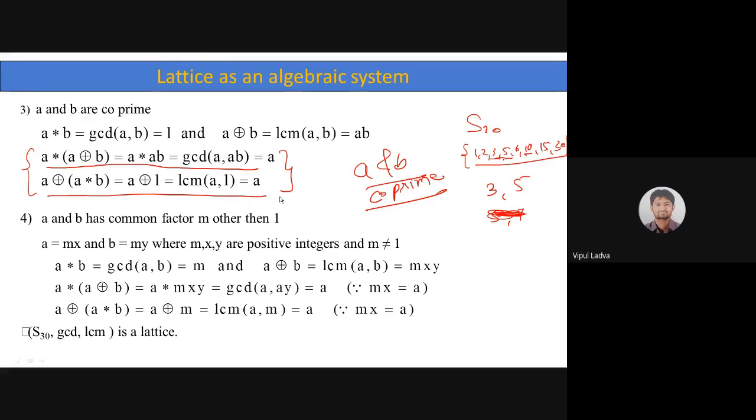So this is one of the other ways to prove that S30 is a lattice. It is not compulsory that you need to prove it that way. You may take help of that particular table, as I said earlier. With the use of that table, you can say that S30 is a lattice. Till now we have just proved that S30 with the two binary operations GCD and LCM is a lattice. Now what we are looking for is to prove that it is a Boolean algebra. S30 with the operations GCD and LCM is going to act as a Boolean algebra.